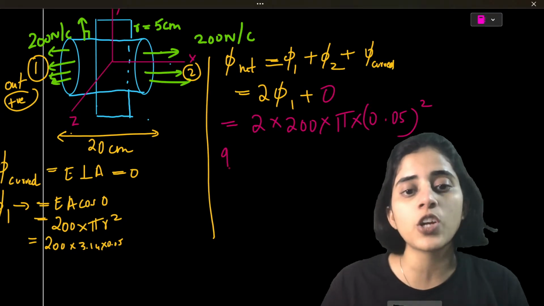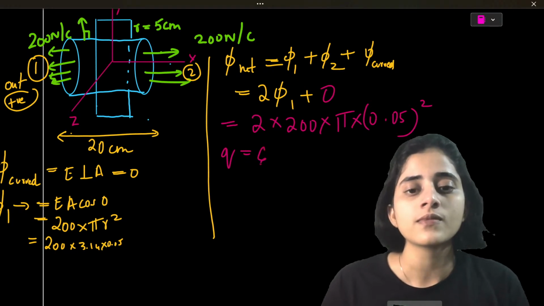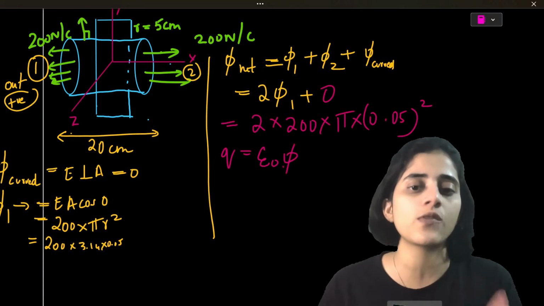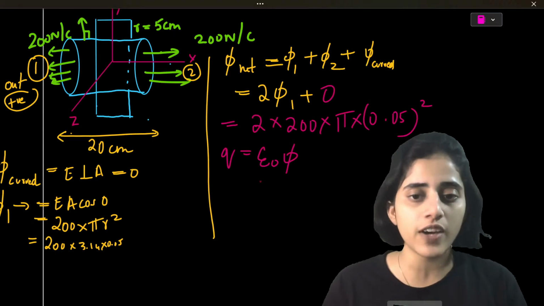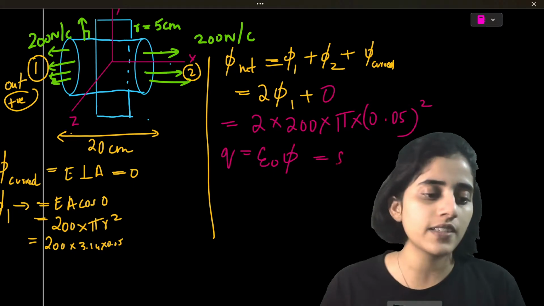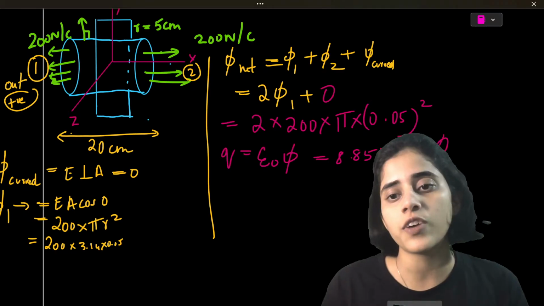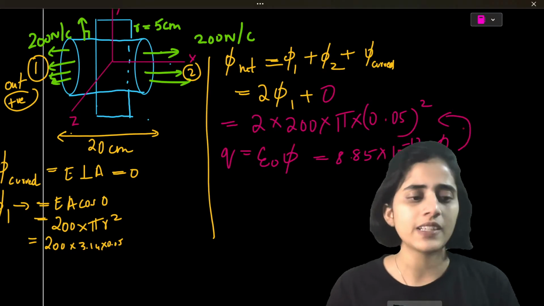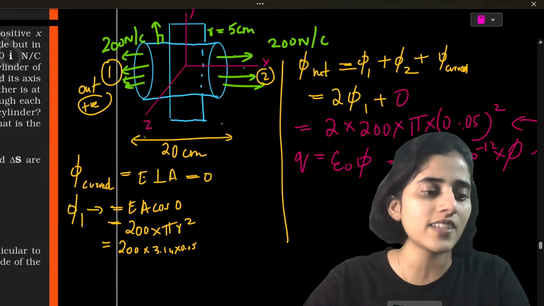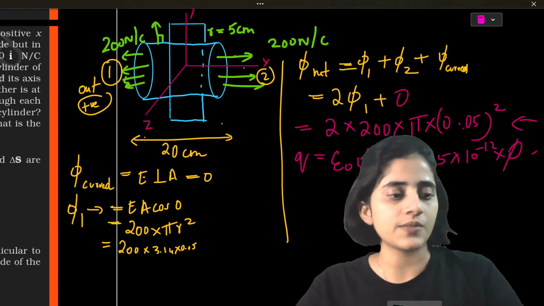Now, if you want to find out Q, what is the formula? Phi is Q by epsilon naught, so Q is epsilon naught times phi. Then you just have to multiply whatever value of phi you get. So this is basically going to be equal to 8.85 into 10 raised to minus 12 into phi, which is this. That's all. See, the question looks like rocket science, but it is not. It is not that difficult.